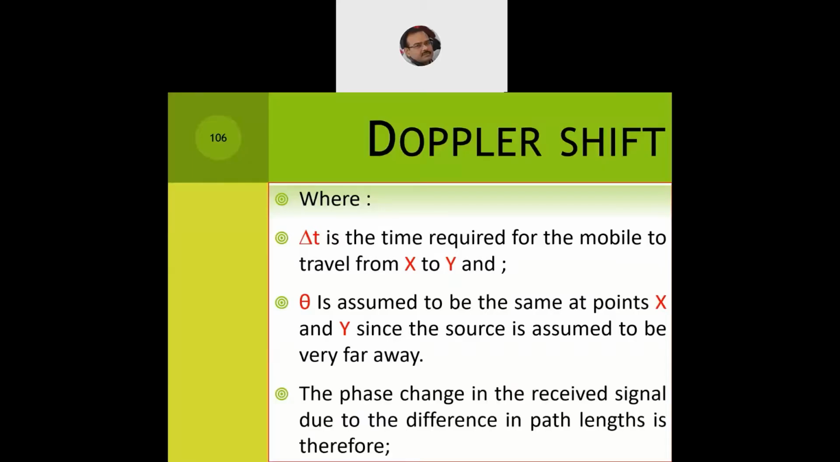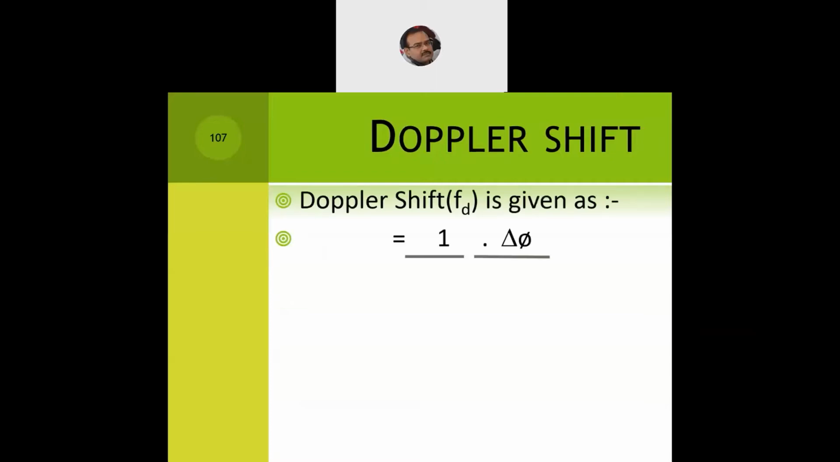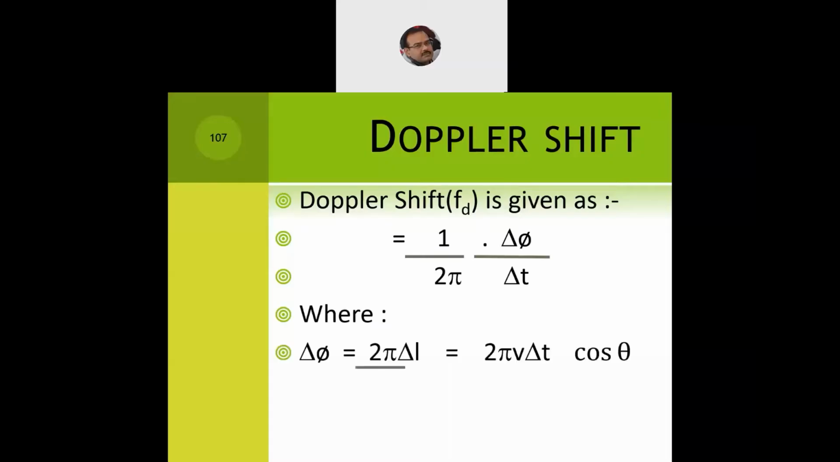And the phase change in the received signal due to the difference in the path length is therefore... how do we compute it? The phase change in the received signal, that is given by Doppler shift, and is computed as 1 upon 2 pi into delta phi by delta t. Now what is delta phi? It is 2 pi by lambda into delta L. And delta L, we have already seen in the last slide, it is V times of delta t.